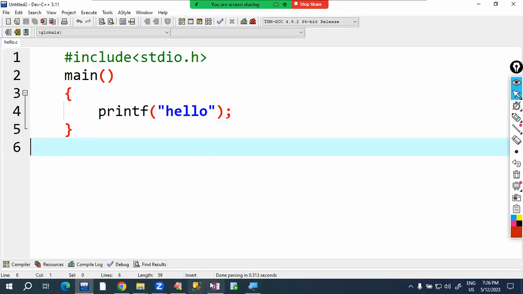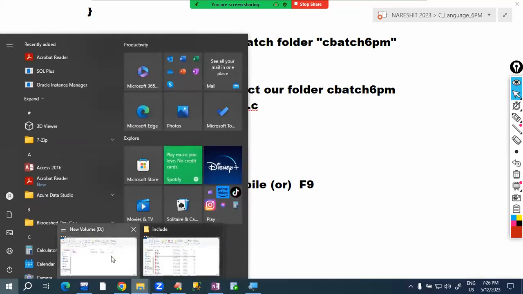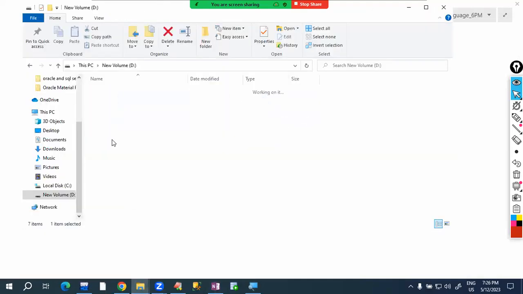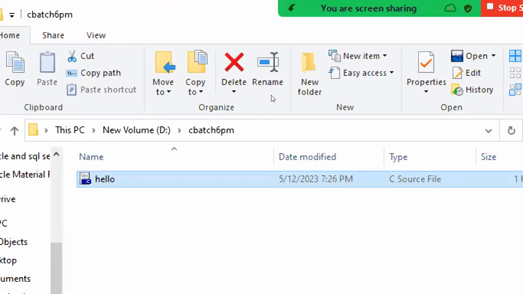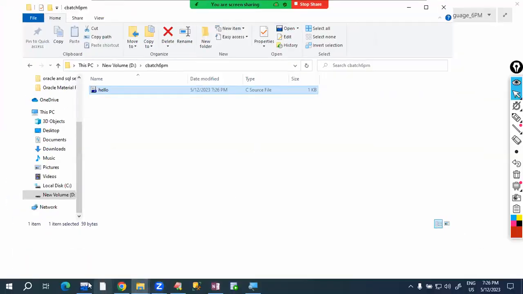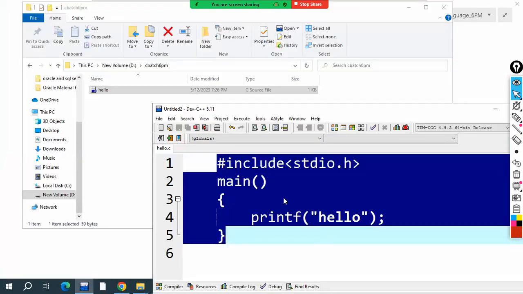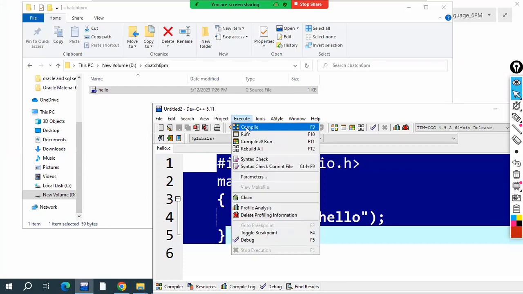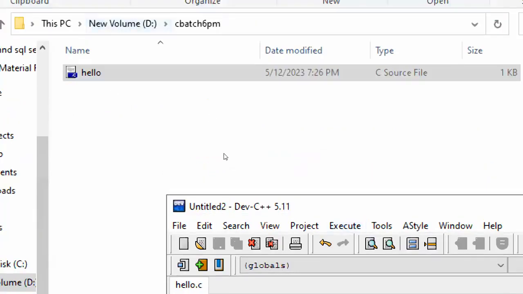This program we want to compile now. The next step is compiling the C program. For compiling, in the Execute menu, which option do we have to select? The Compile option. Observe carefully now. This is the D drive, our batch folder. As of now, how many files are there? One file, hello.c. This is our C program. I want to compile this, so in the Execute menu, I'm selecting the Compile option now.